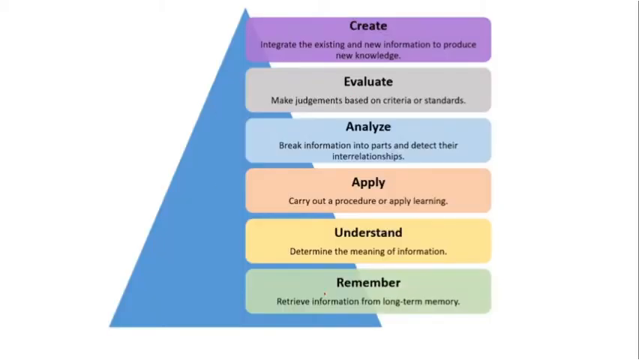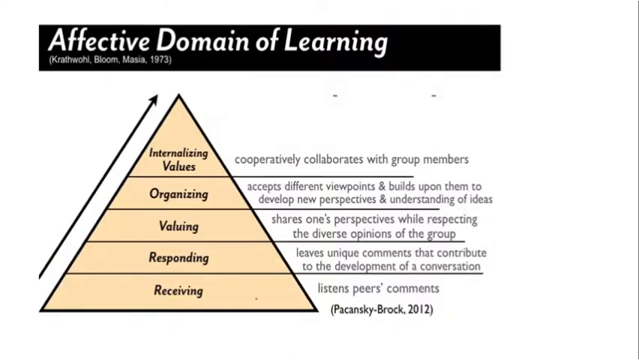Individually also we will see. We have done this with the help of Bloom's taxonomy, the first topic, that is your cognitive domain under Bloom's taxonomy. But still here I have given remembering, that is retrieving, understanding, that is determining the information, applying, that is carrying out a procedure, analyzing, that is breaking the information, evaluating, it means making the judgment, and creating, it means coming up with something new. Affective domain: receiving, responding to the knowledge, valuing, that is sharing one's perspective, organizing, putting the things together as per the viewpoints, and internalizing the values, it means collaborating it with the group members.